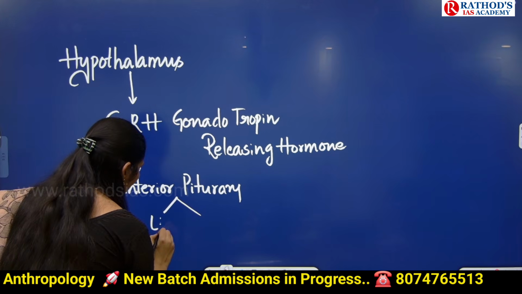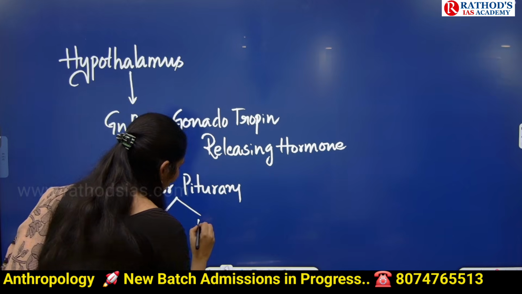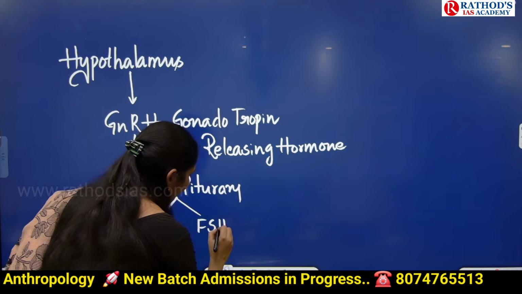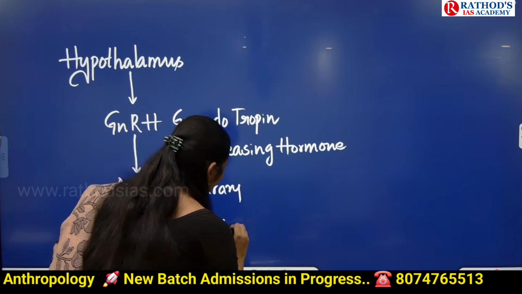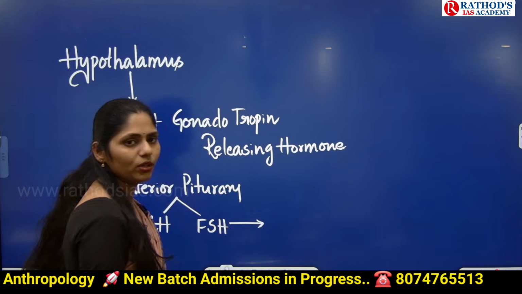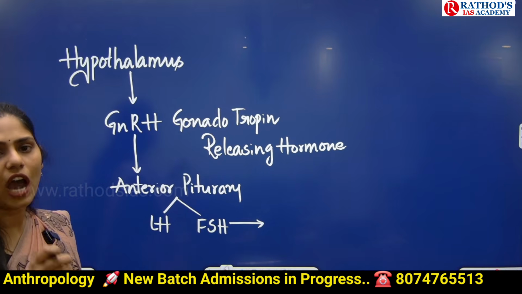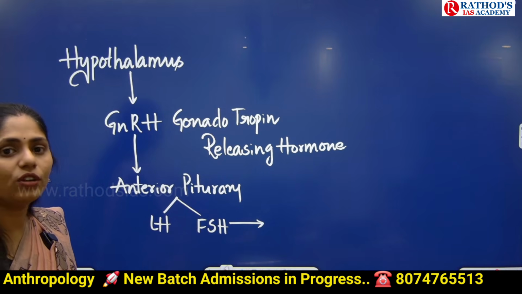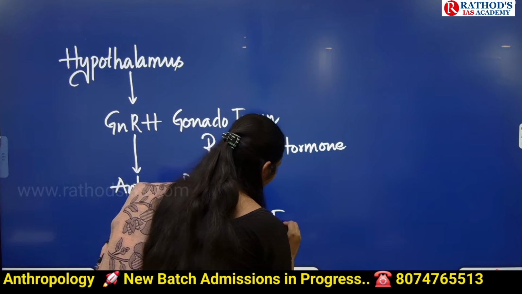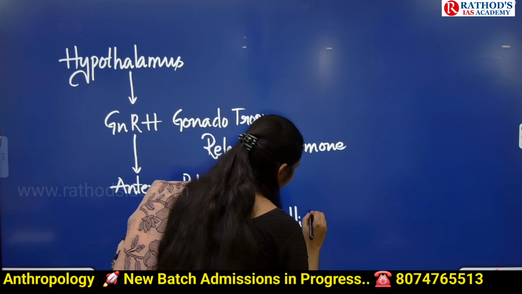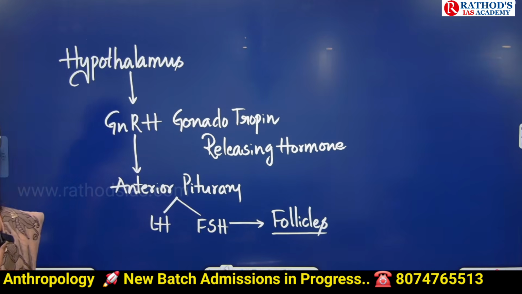One is LH, luteinizing hormone, and the second one is FSH, follicle stimulating hormone. This follicle stimulating hormone will act on our ovaries, and now our ovaries will try to produce the follicles. Follicles will be released from the ovary because of this follicle stimulating hormone.